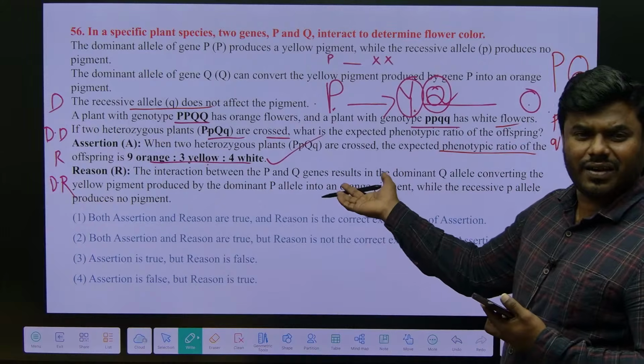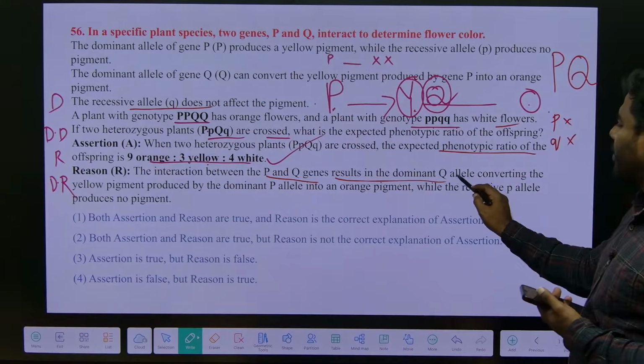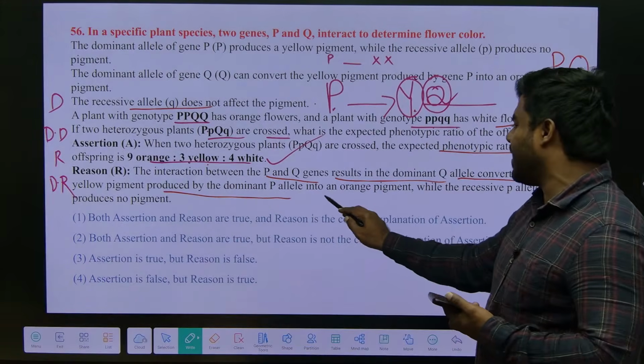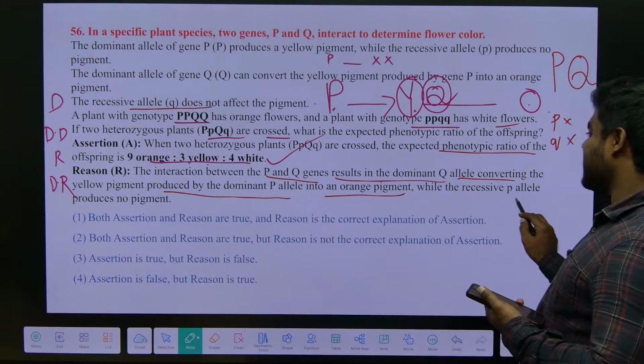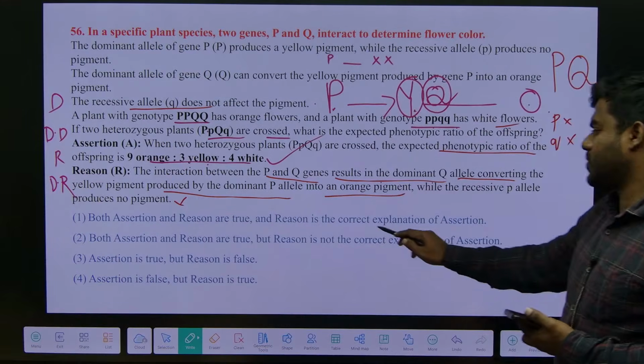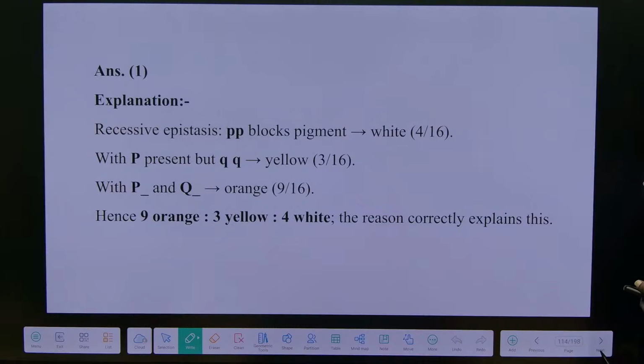You have to remember that. The interaction between the P and Q genes results in the dominant Q converting the yellow pigment produced by the dominant P into orange, while the recessive p produces no pigment. Correct or not? Of course it is true. It's a simple question only, but it takes time to understand.